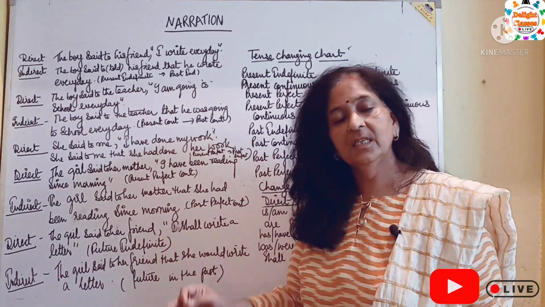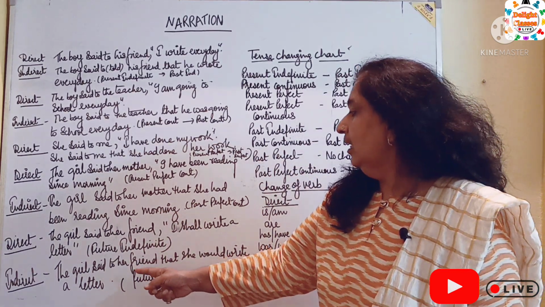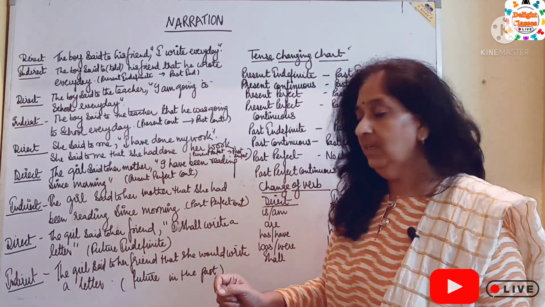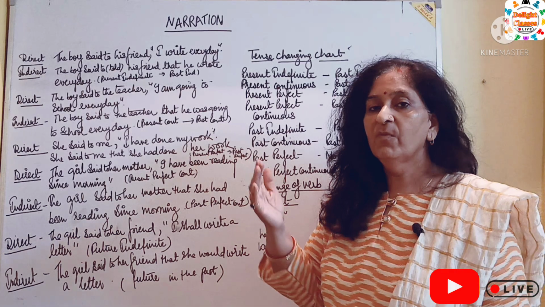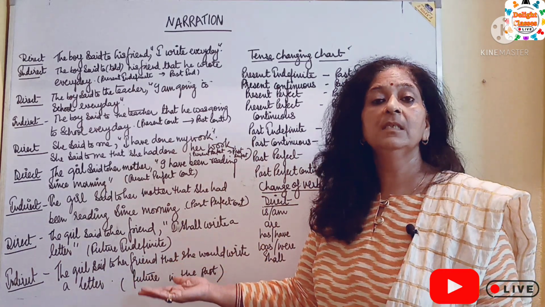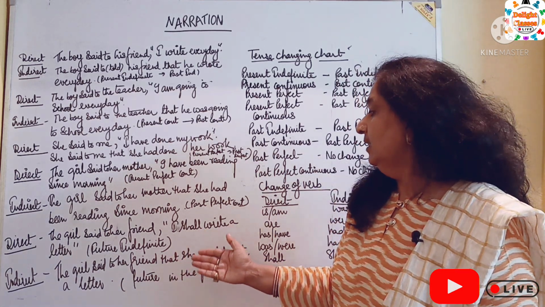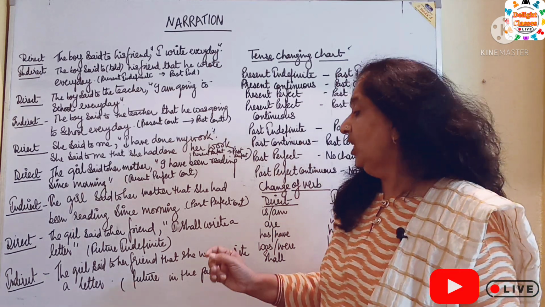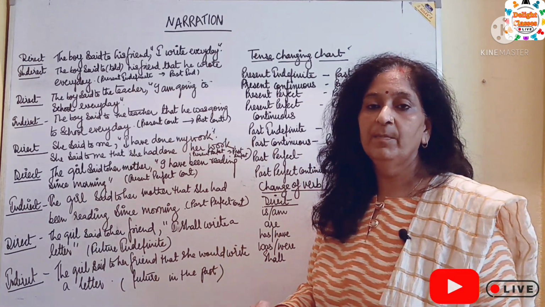Answer in indirect speech will be, the girl said to her friend that, in place of I we will write she, because the speaker is a girl. The girl said to her friend that she would write a letter.